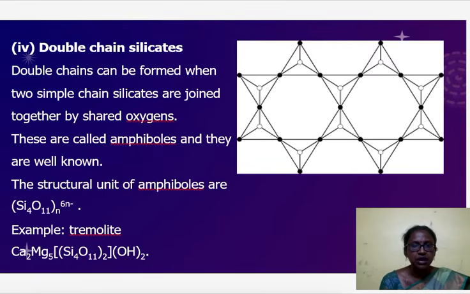Next type is double chain silicates, formed when two simple chain silicates are joined together by shared oxygen. These are called amphiboles and they are well known. The structural unit of amphiboles is (Si4O11)n 6n-. Example: tremolite. This is the structure of the double chain silicates.